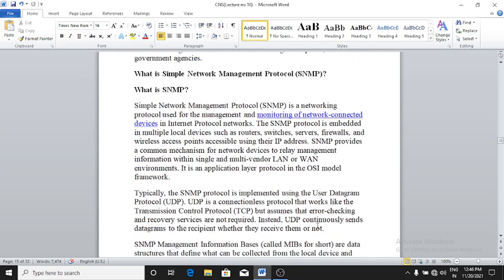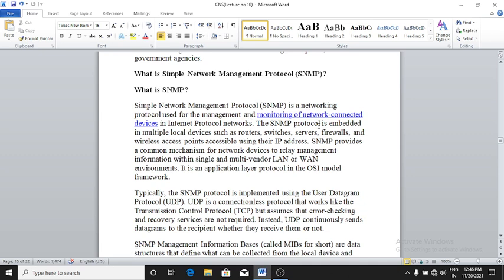What is the Simple Network Management Protocol, SNMP? Simple Network Management Protocol is a networking protocol used for the management and monitoring of network-connected devices.